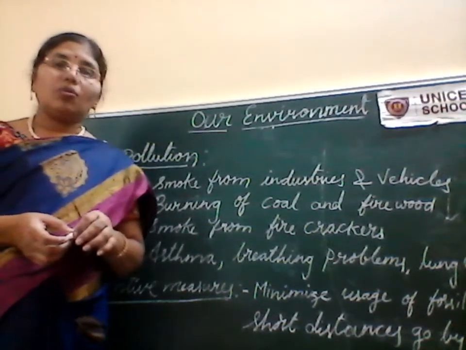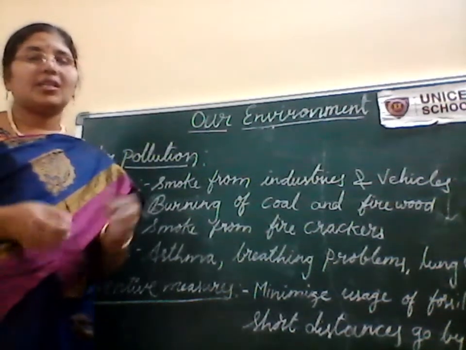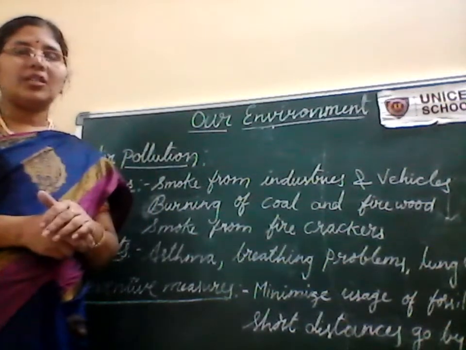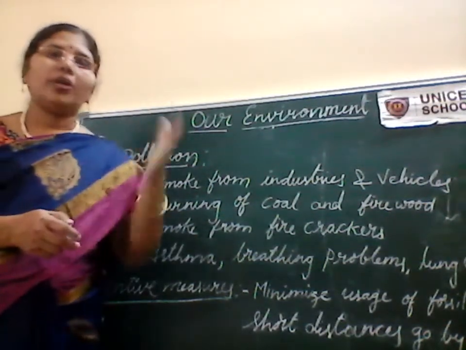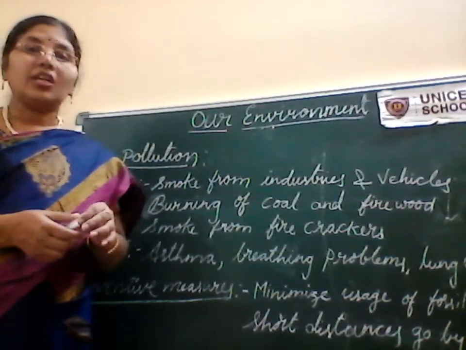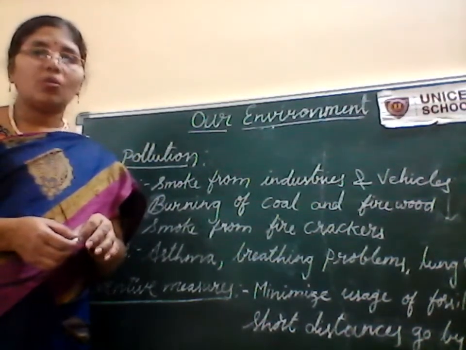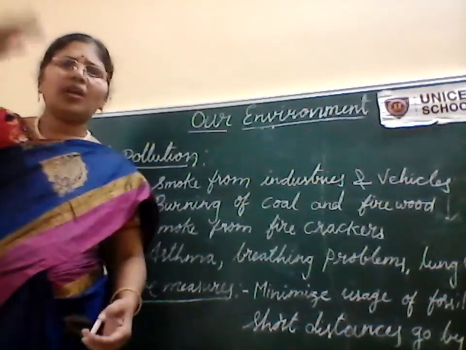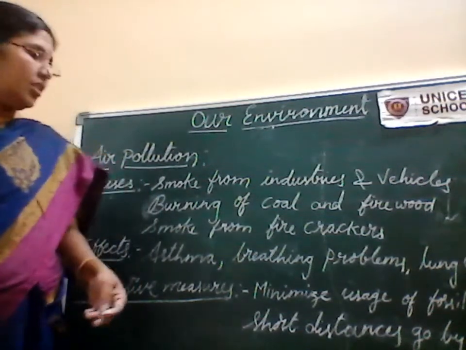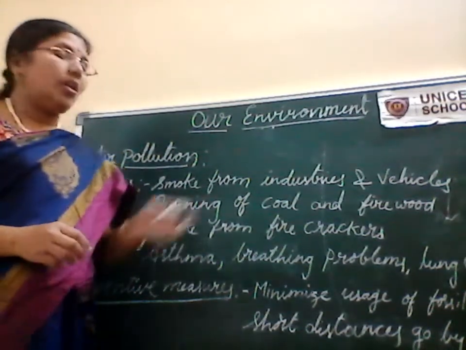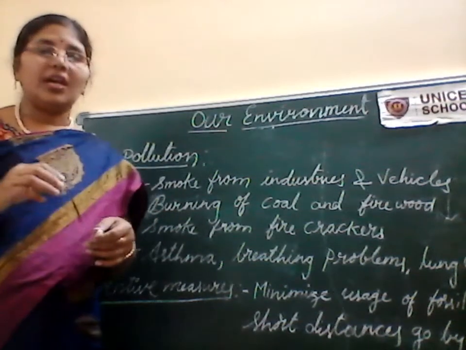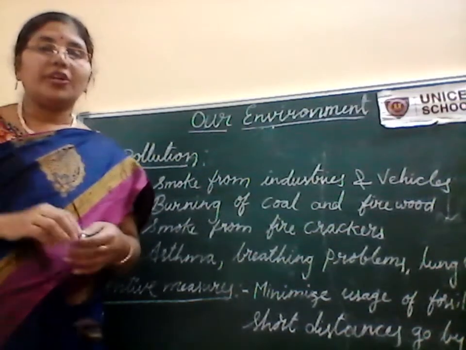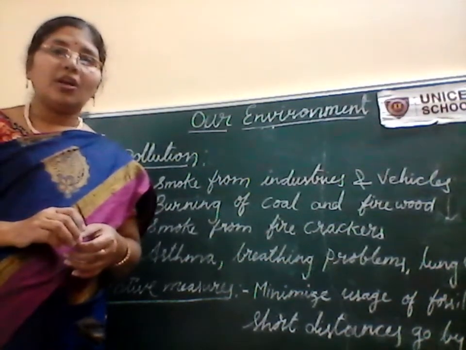The burning of coal and petrol will release very harmful gases like carbon dioxide and methane into the air. Because of these harmful gases, two major threats are going to occur on the earth: the greenhouse effect, and second, global warming. Nowadays our earth's temperature keeps on increasing day by day. Why is it increasing? Because of air pollution. The harmful gases present in the air keep increasing our earth's temperature, leading to global warming and the greenhouse effect.